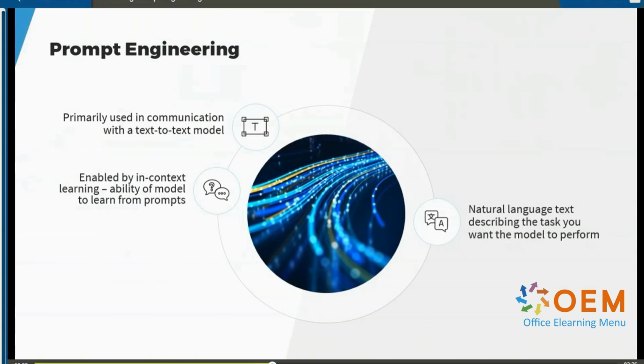Prompts here refer to the natural language text describing the task you want the model to perform. You want the model to generate code for something, or answer your question, or write an email for you. All of these are examples of prompts. Prompts are useful not only with text to text models, but also with text to image or text to audio models that produce an image and audio at the output, respectively. And with them, prompts are used to define the kind of output that you're looking for. What kind of image do you want the model to create? Or what kind of sound do you want the model to generate?